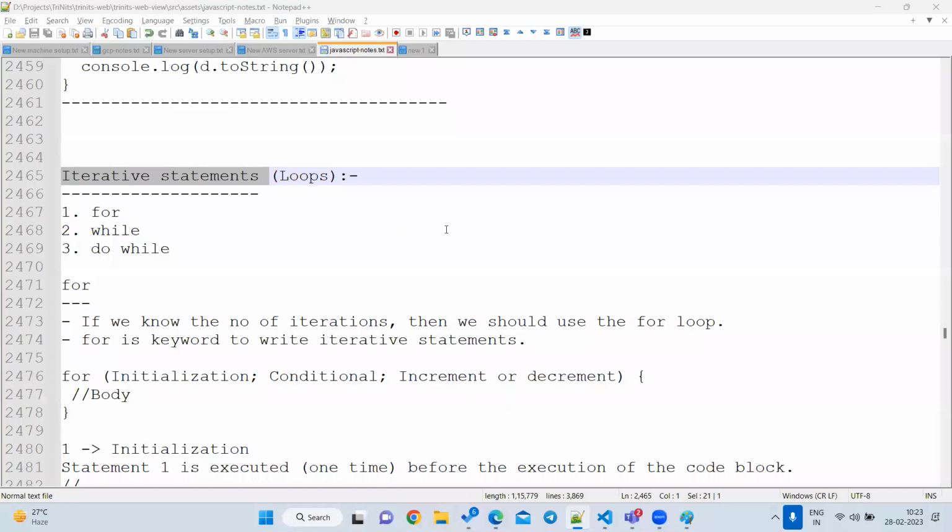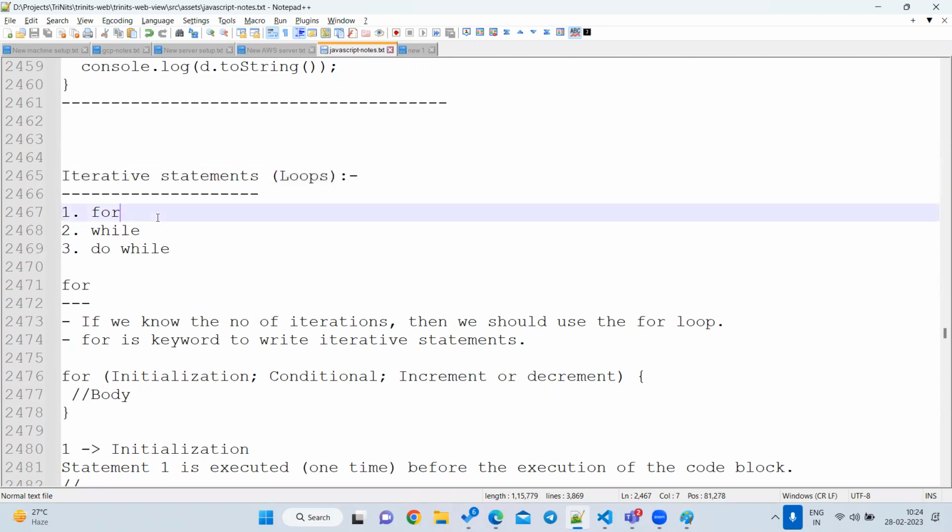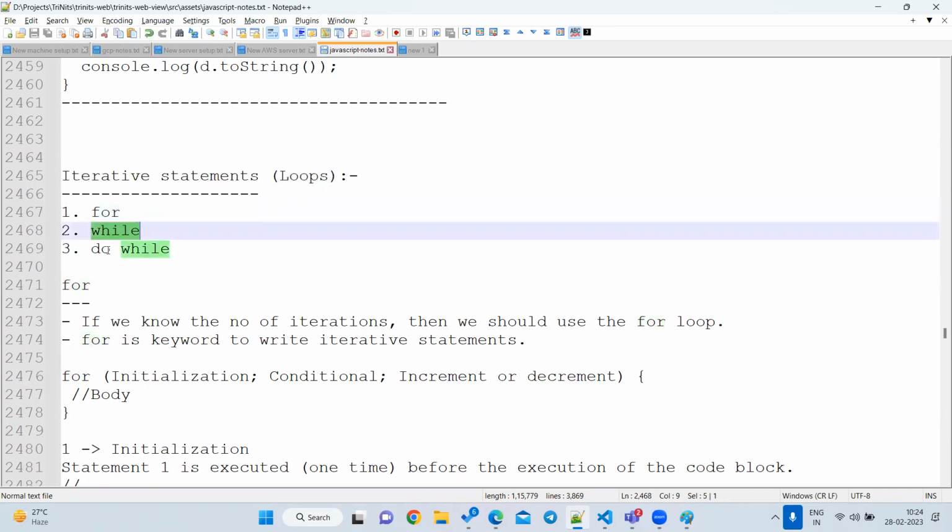Okay. So let's go for the iterative statements. After combining all these things, you can write the conditions, you can write the loops. These are the most powerful things we were waiting for. Mainly we have three types of loops: for, while, do while. How many do we have?